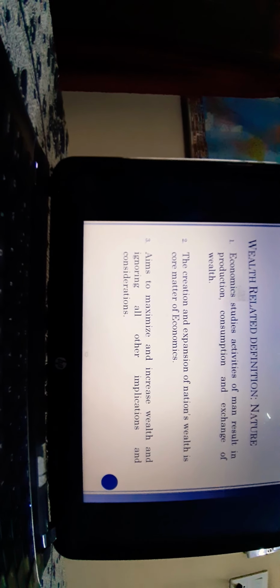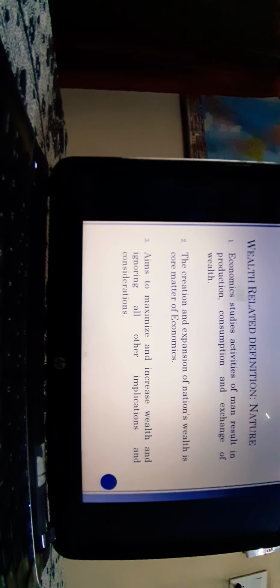Then it aims to maximize and increase wealth, ignoring all other implications and considerations. See what it says: that the human being is important, but this definition ignores it. It says that human beings are economic entities only, but other considerations are that the human is an emotional, social being.